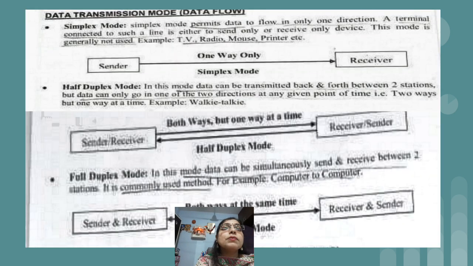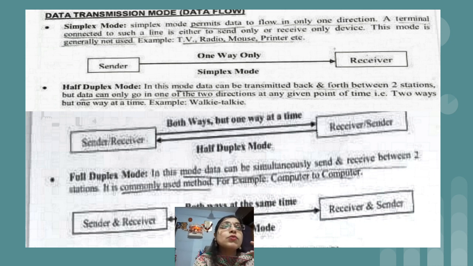Then the next topic is data transmission mode. Again, you have to write a note on this particular topic, data transmission mode, which is also called data flow. In total we have 3 data transmission modes. The first one is simplex mode, the second is half duplex mode, and the third one is full duplex mode.